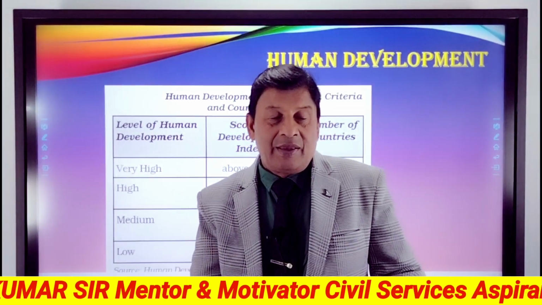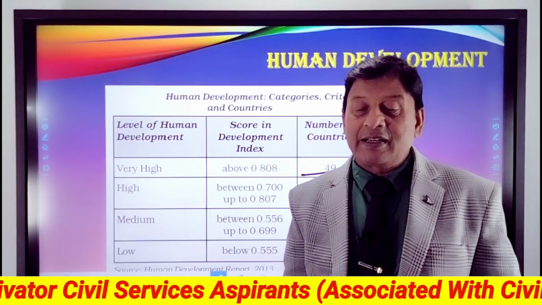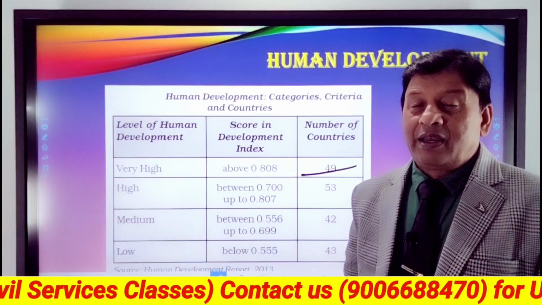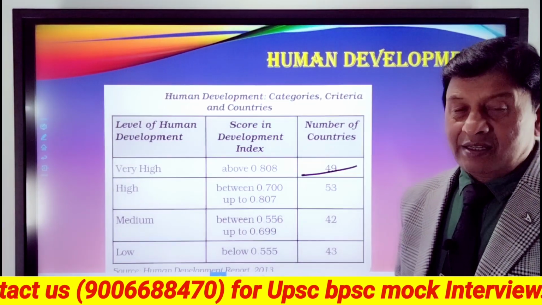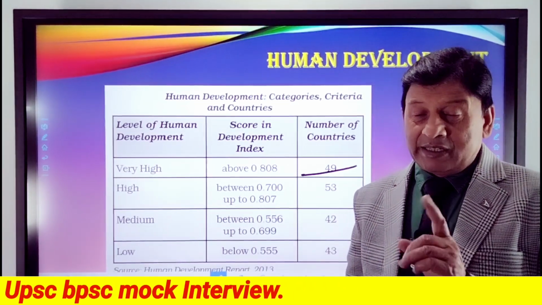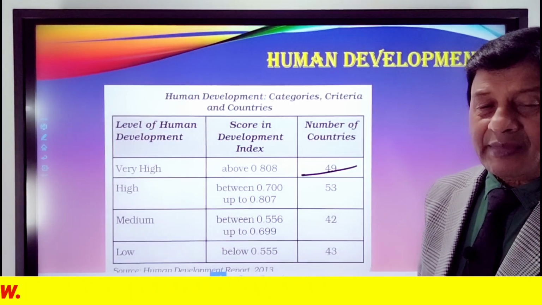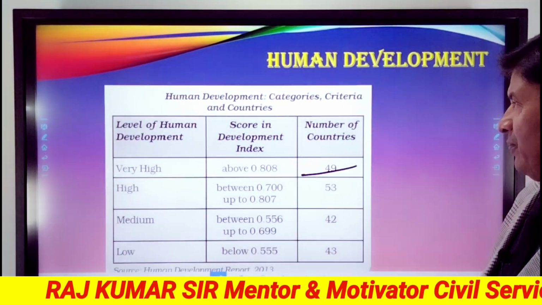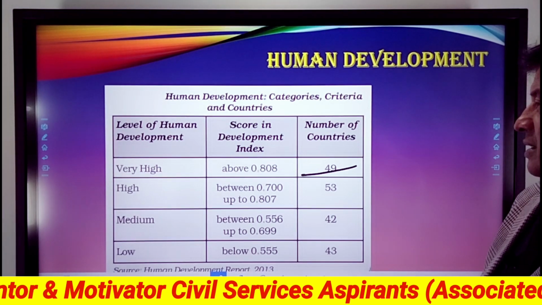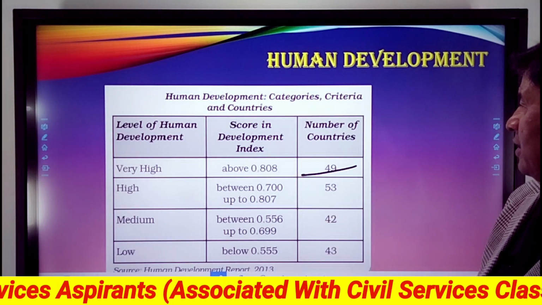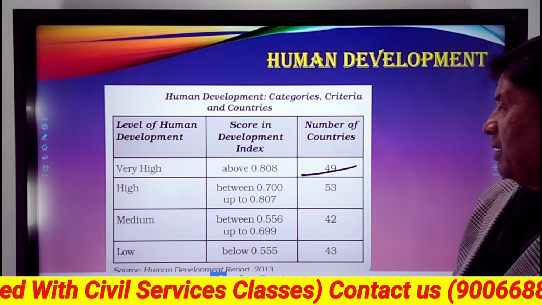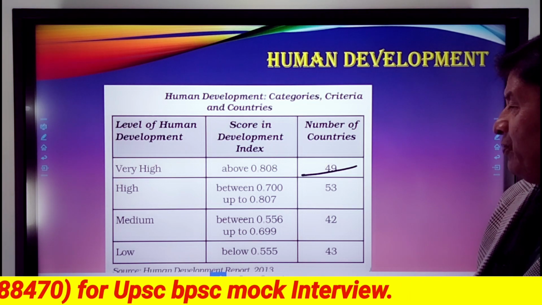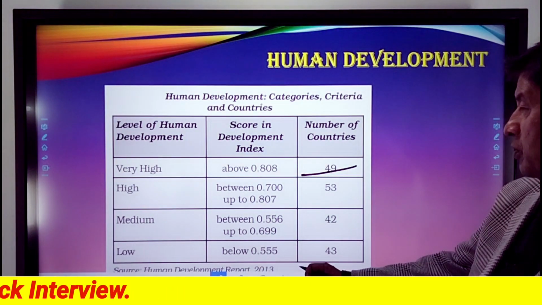Now, this is the earlier report, Human Development Index Report 2013, and you can see here human development categories, criteria and countries. Mind it, this is the 2013 report. The level of human development: very high, score in the development index above 0.808, and the number of countries is 49. Next comes high, between 0.700 up to 0.807. They are 53 countries.